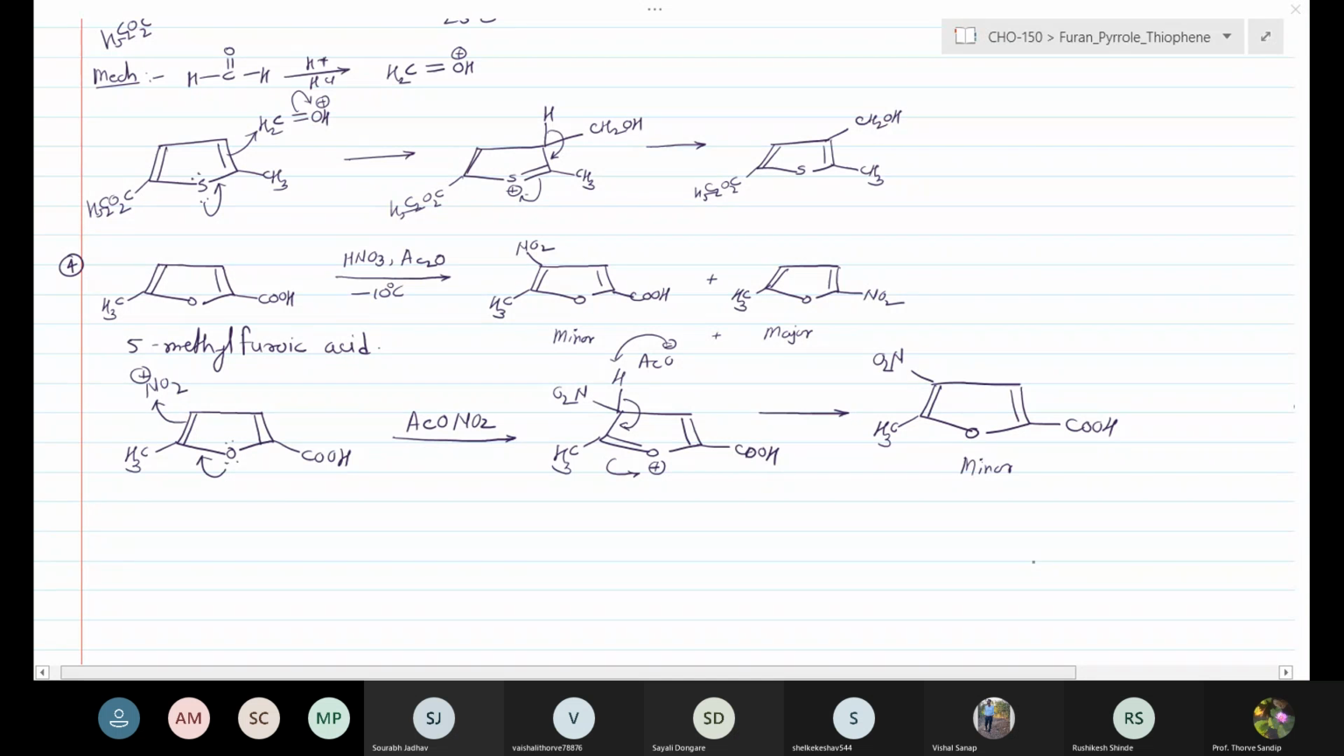Okay, consider the second mechanism. Suppose there is a furan ring system which is having the COOH group at the 2nd position. The reaction takes place with the acetyl nitrate. Okay, now the attack takes place again at the 2nd position. Gives the NO2 plus.